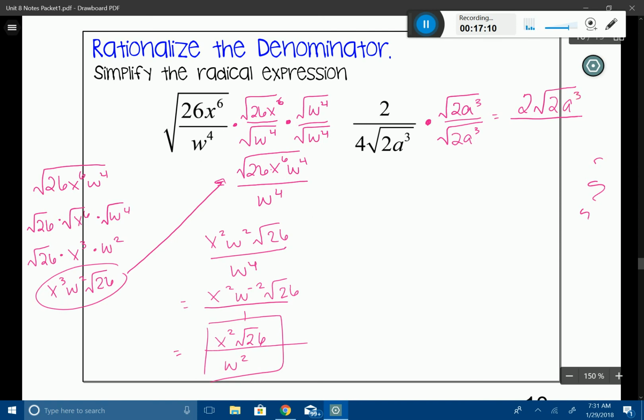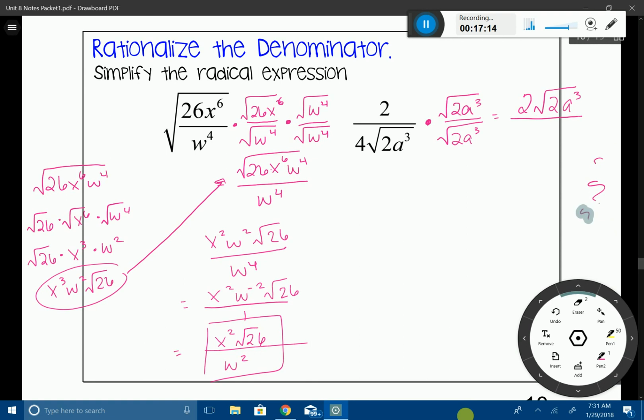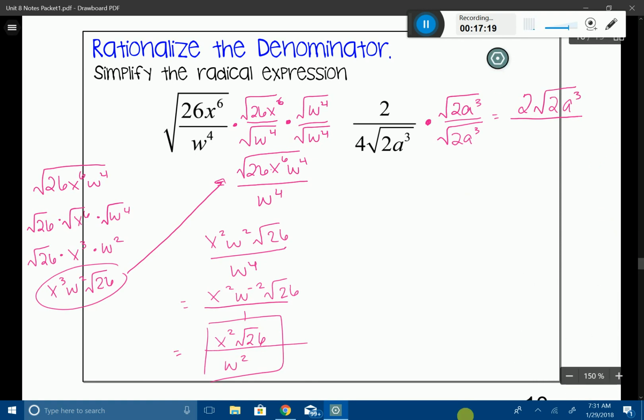In my denominator, this is kind of a tricky concept, so try to follow along here. Let me erase these. What I'm really doing is multiplying this chunk by this chunk. To do that, I'm taking 4 times the coefficient of 1, so that's going to give me 4. Now, when I multiply root 2a cubed and root 2a cubed, remember, I'm basically taking those radicals away.